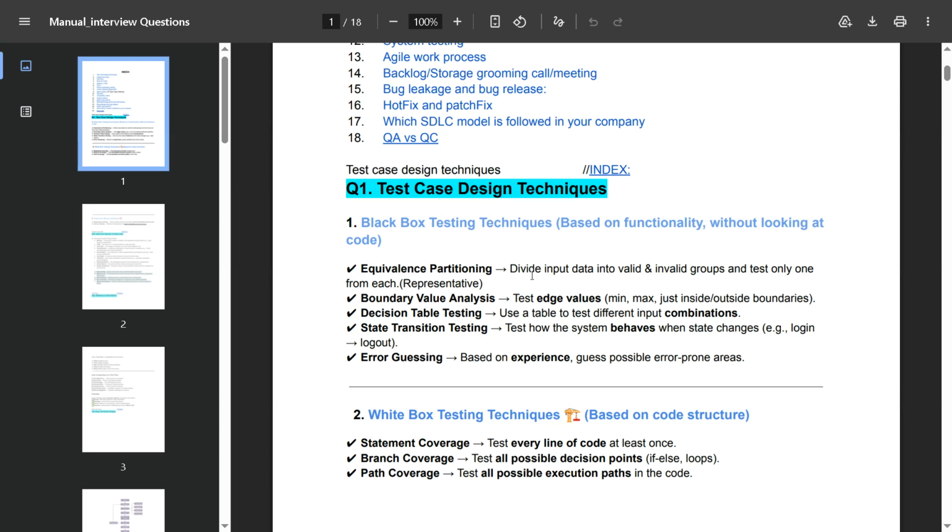Second is boundary value analysis: test edge values, min, max, just inside or outside of the boundaries. Then decision table testing: use a table to test different input combinations. And state transition testing: test how the system behaves when state changes, for example login and logout.